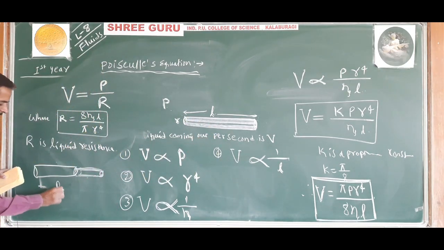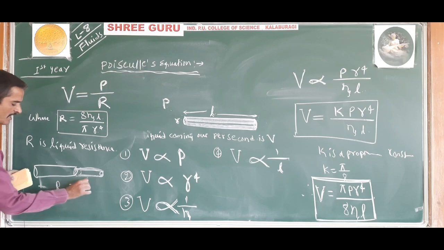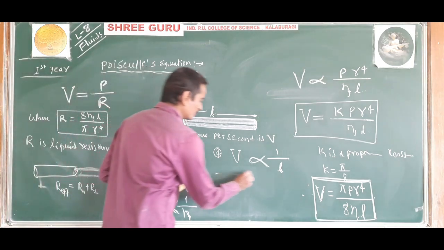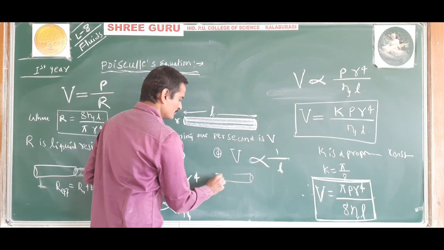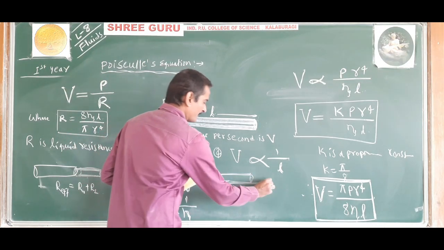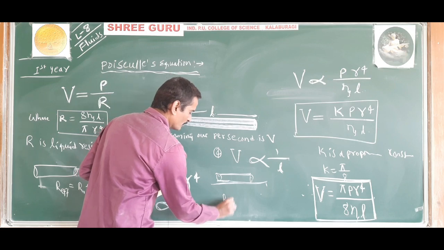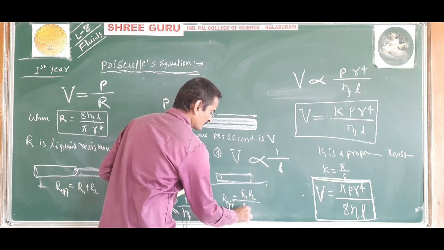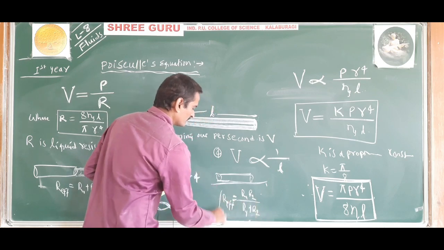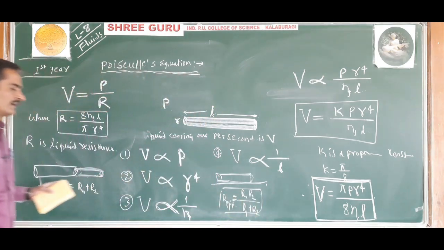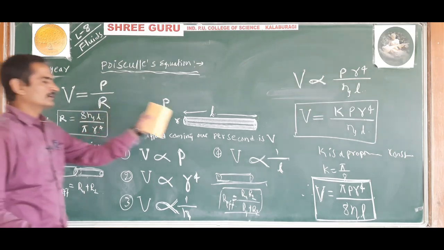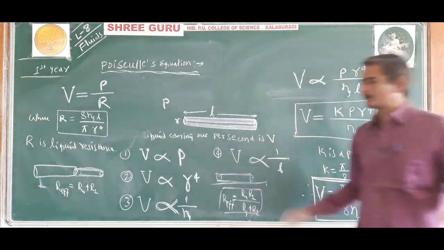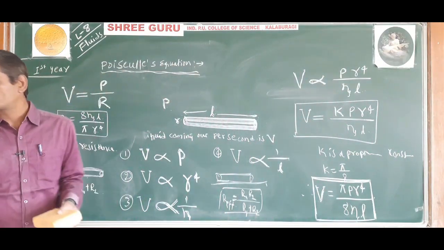R effective is given by R1 plus R2. When two tubes are connected in parallel, then R effective is given by R1 into R2 divided by R1 plus R2. These are the formulas you study for CT: what happens to the liquid resistance when two tubes are used in series and parallel connection.